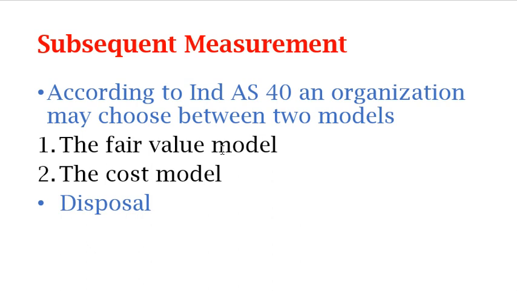So when fair value is disclosed, any gains and losses arising from judging the fair value will be disclosed in your profit and loss, both under the fair value model as well as the cost model. So I hope you all understood what the fair value model and the cost model are. The only difference between them is that there is no depreciation in the fair value model, but depreciation is present in the cost model.